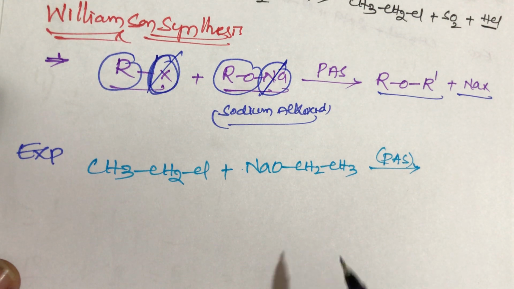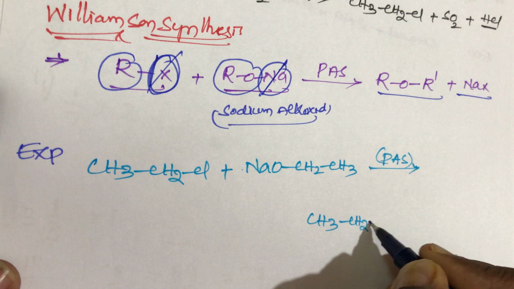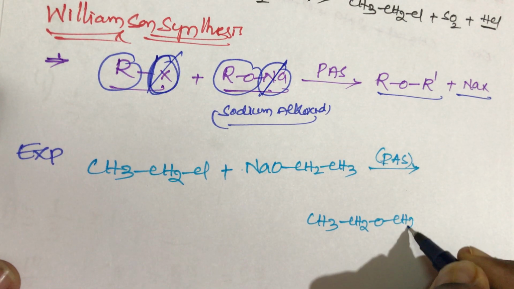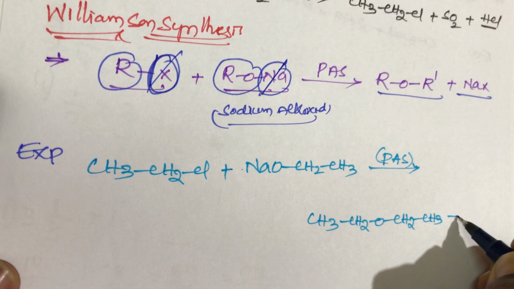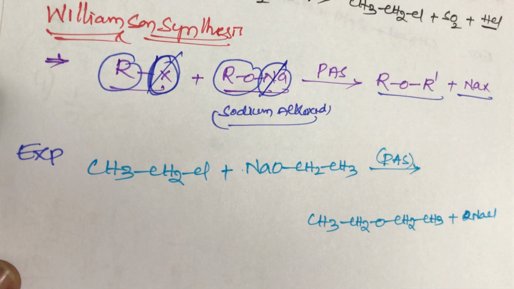The product is diethyl ether, that is CH3CH2OCH2CH3, plus only one NaCl, student.